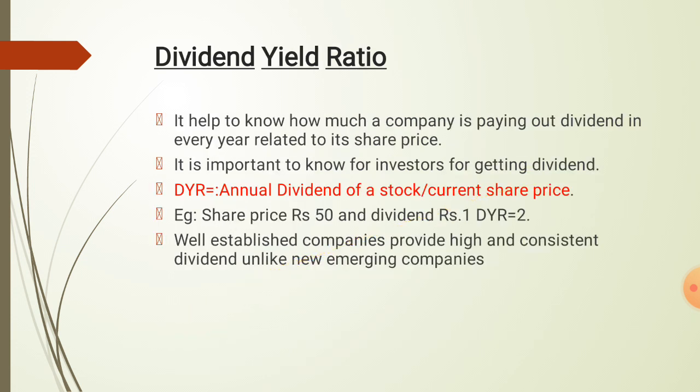Next, dividend yield ratio. It is most important for investors who want to get dividends. It helps to know how much a company is paying out in dividends every year related to its share price. To find the dividend yield ratio, divide the annual dividend of a stock by the current share price. For example, share price rupees 50 and dividend rupees 1, the dividend yield ratio is 2, that is 1 by 50 into 100. Well established companies provide high and consistent dividends, unlike new emerging companies.